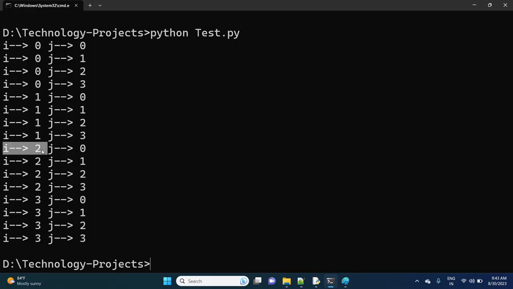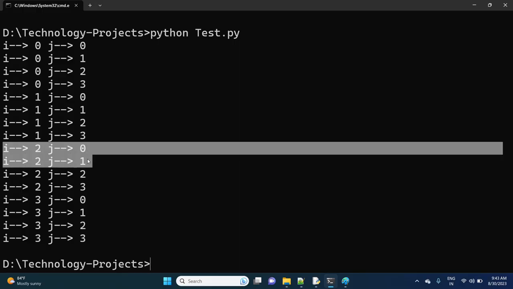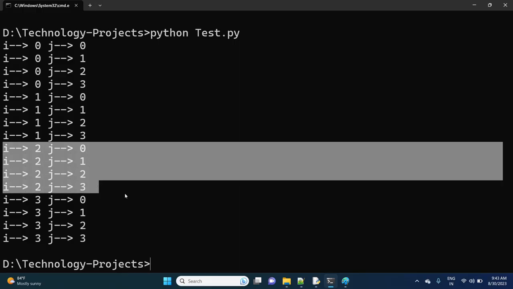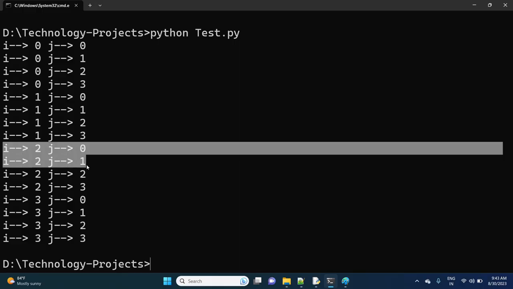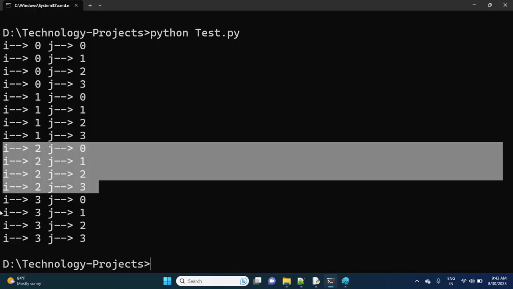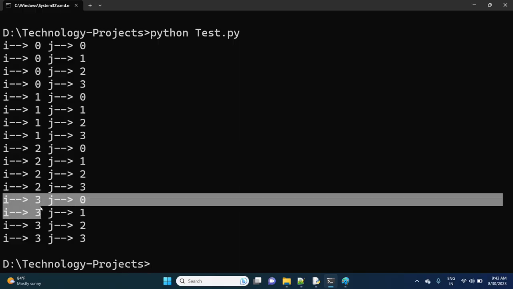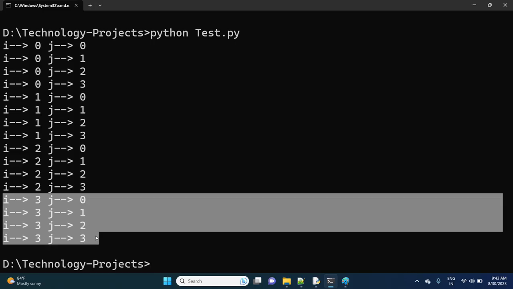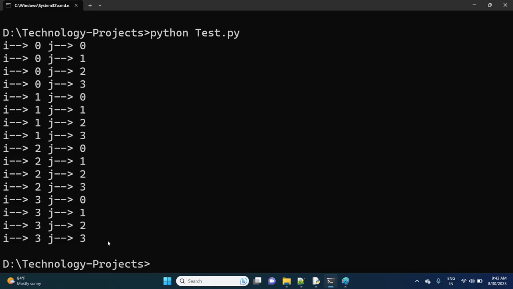Next, when i value is 2, j value automatically 0 1 2 3. In the same way, when i value is 3, j value also 0 1 2 3. In this way we are using a nested loop, and this is the behavior when we are using the nested loops concept. Clear, right?